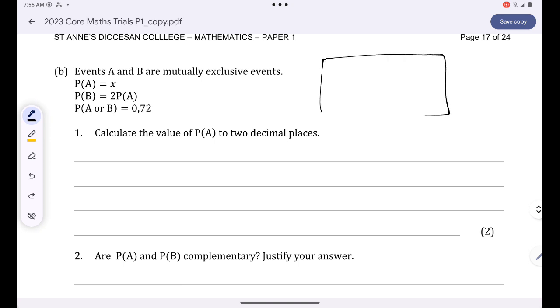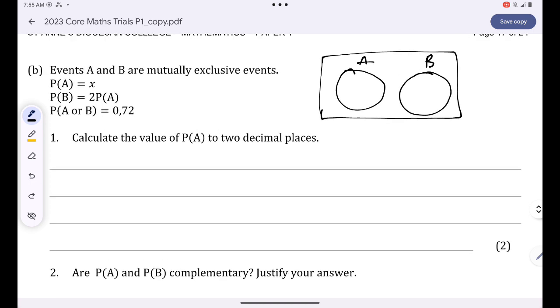So if ever, guys, we have 2 mutually exclusive events, if this is event A, that means that will be event B. Mutually exclusive events, guys, they do not intersect. Are you together? So the probability of A is X, the probability of B has to be 2 times X. But the probability of A or B is equal to 0.72, that means the probability of not A or B, or rather the complement of this, will simply be 1 minus 0.72. You'll simply get 0.28.